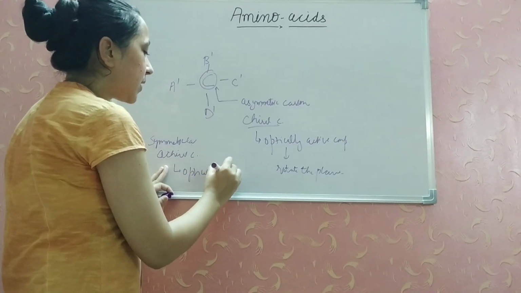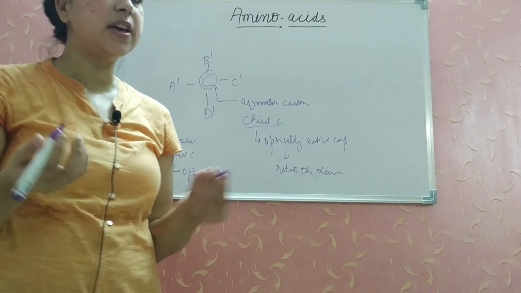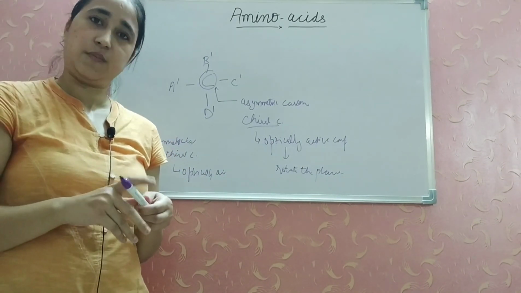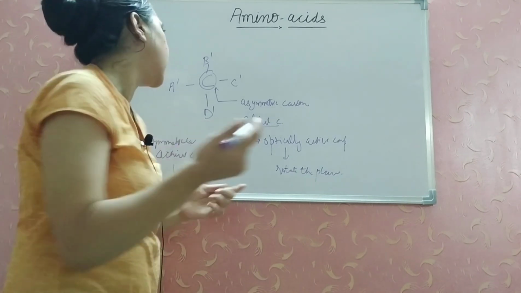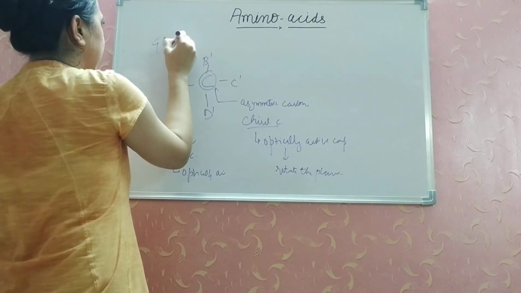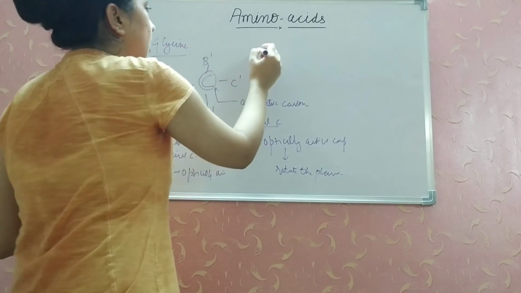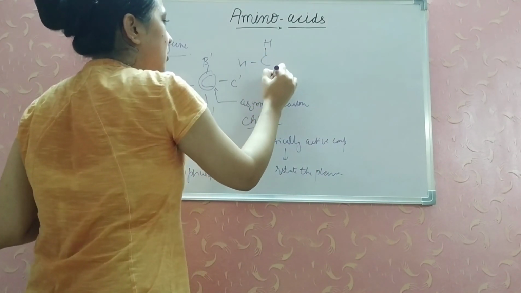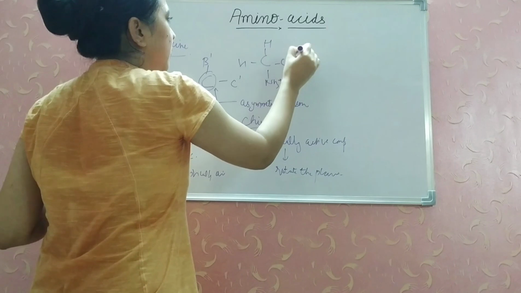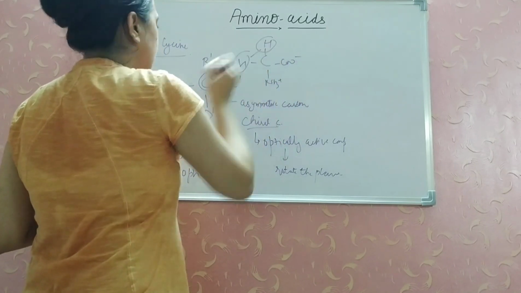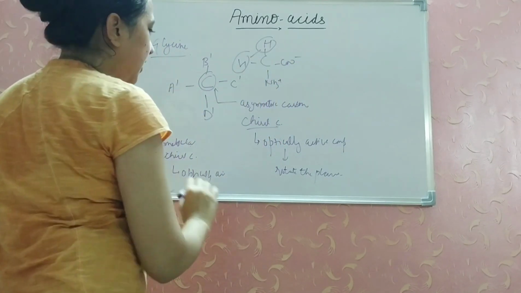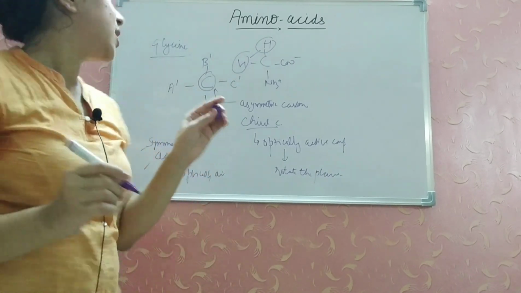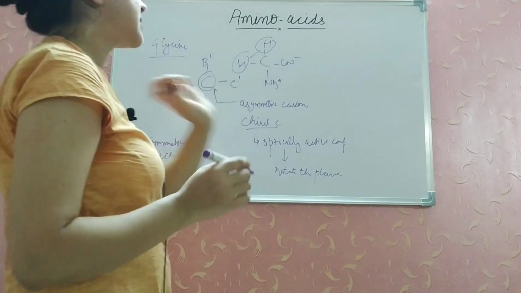So you can give me an example: which amino acid will be optically inactive? Yes, it will be glycine. Glycine will be optically inactive because glycine, the simplest amino acid, contains H, H, NH3 plus and COO negative. These 2 hydrogens are common. So it will be a symmetric, achiral and optically inactive amino acid. This is the only exceptional amino acid which is optically inactive, that is glycine.